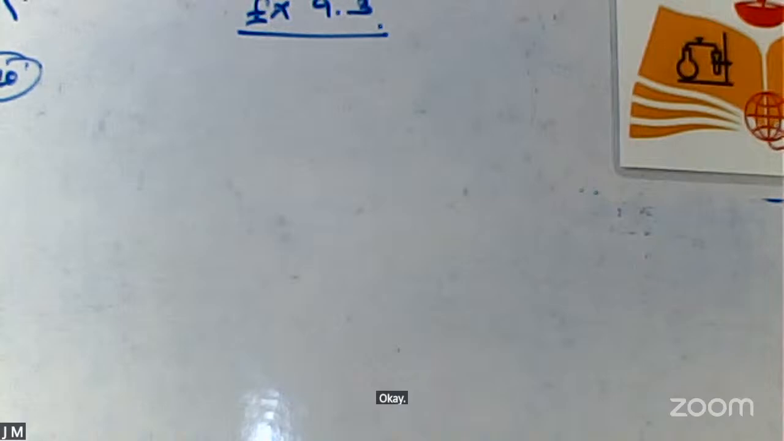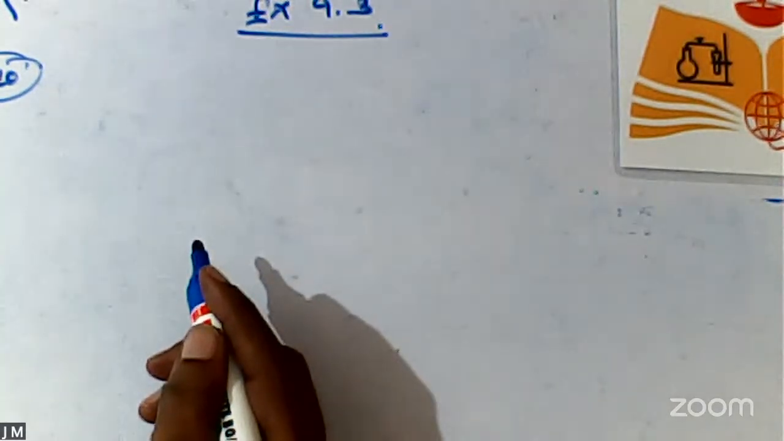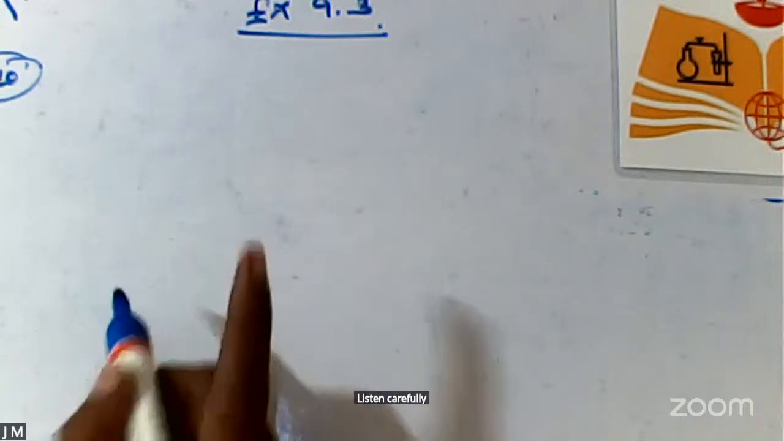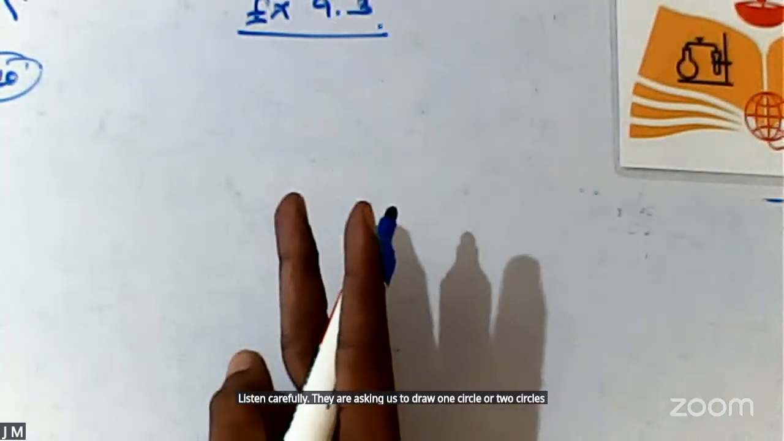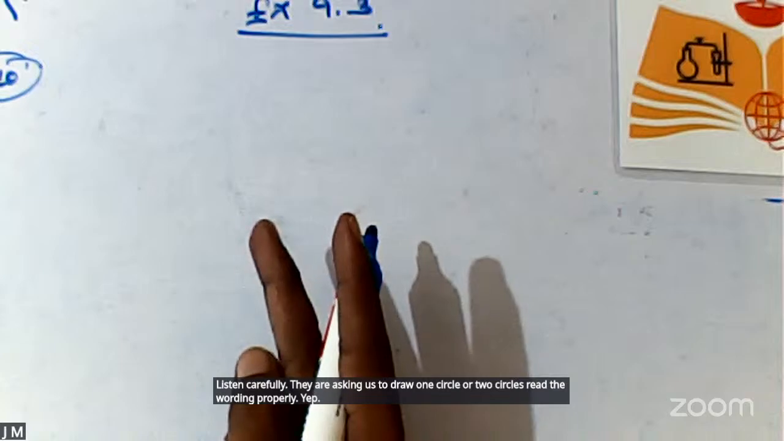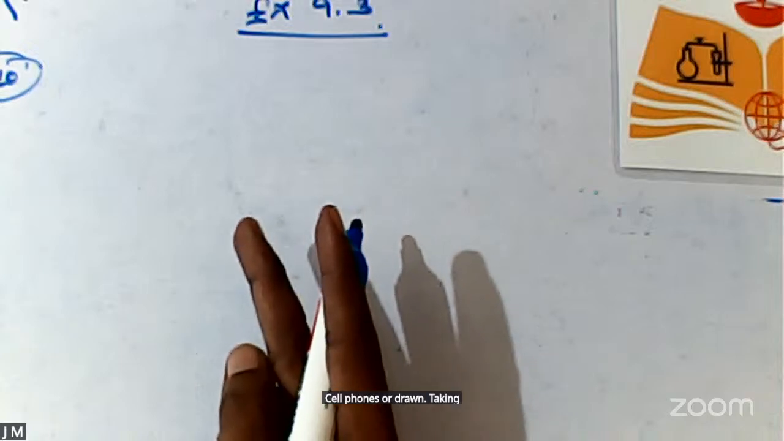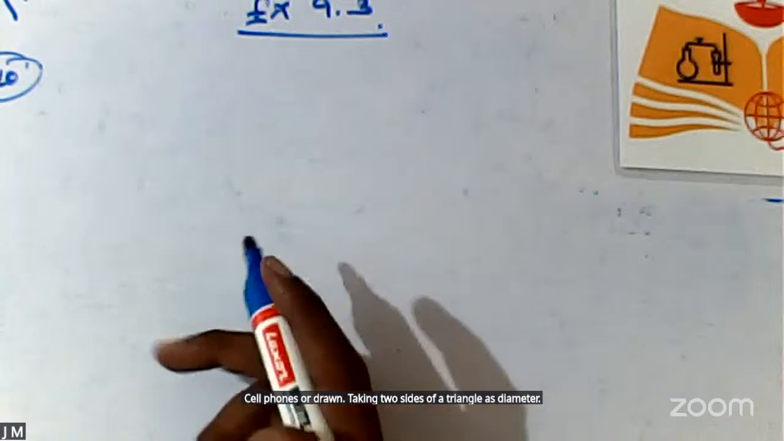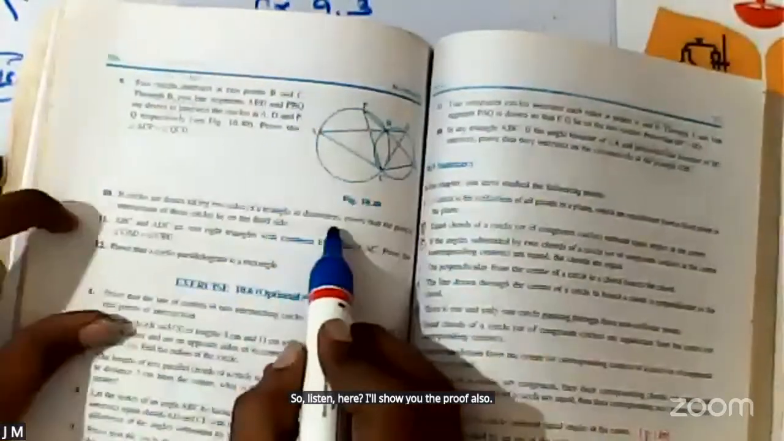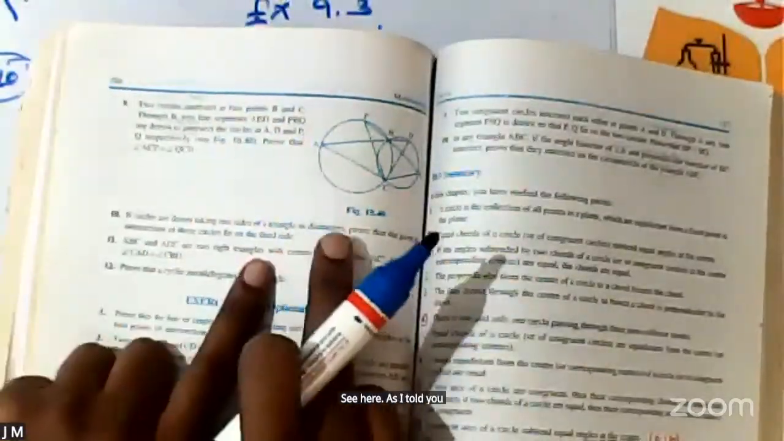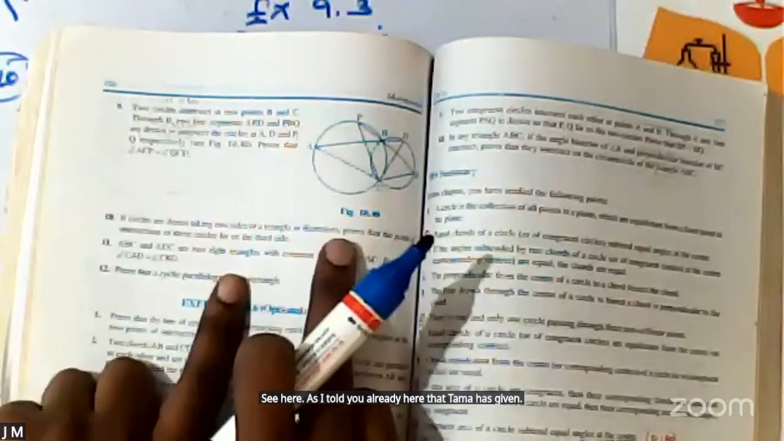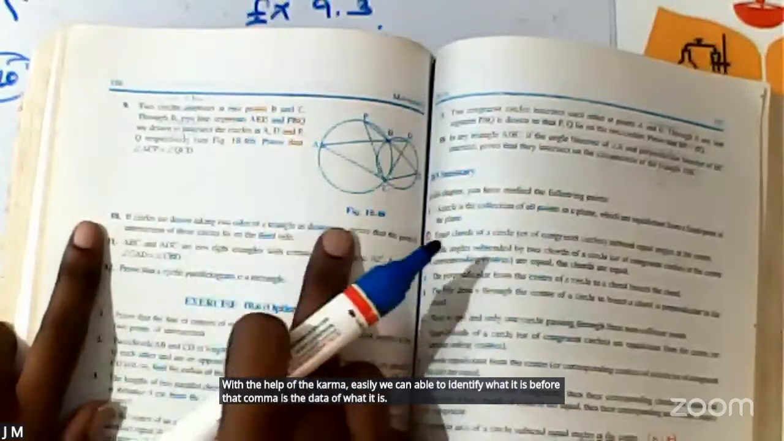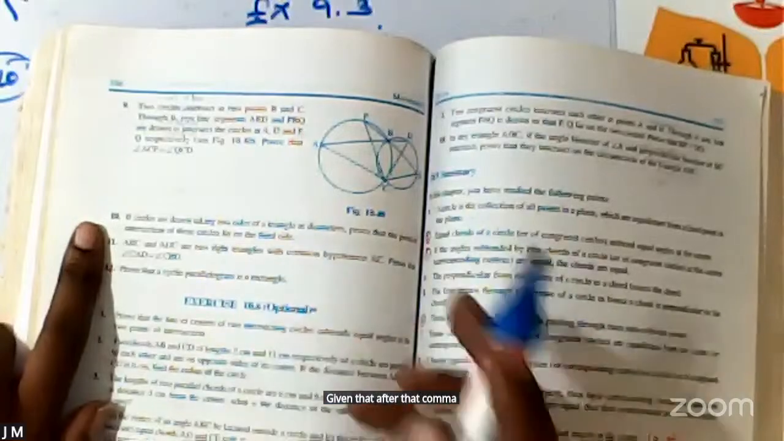Now I will read the question. If circles are drawn, listen carefully. They are asking us to draw one circle or two circles. Read the wording properly. If circles are drawn, taking two sides of a triangle as diameter. So, listen here. I'll show you the proof also. As I told you already, here the comma is given. With the help of the comma, easily we can identify what it is. Before that comma is the data, given that. After that comma is what we are supposed to prove.